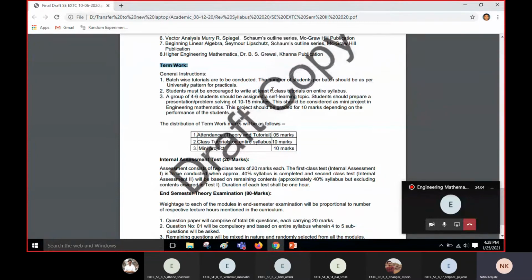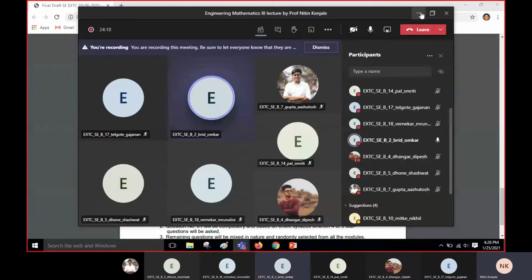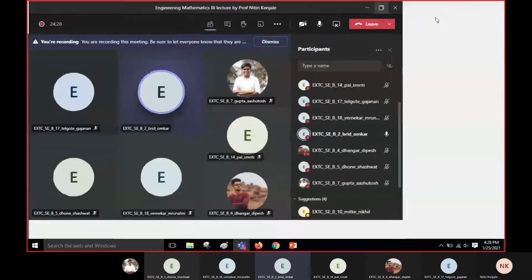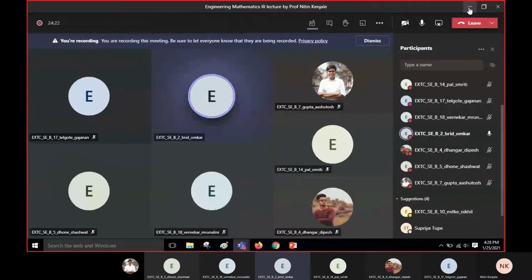I hope the examination scheme is very much clear to all of you. Yes or no? Yes, sir. Okay. Yes, Omkar. Sir, will projects be in single or group form? In the group form. A group of 4 to 5 people will be assigned a topic, and everybody in that group has to present something on that topic.